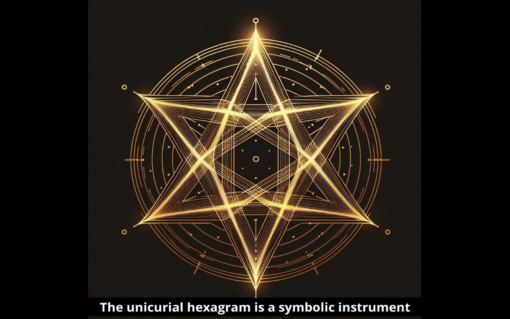The unicursal hexagram is a symbolic instrument in the Thelema religion that represents the union of opposites and universal unity. When the pentagram is placed in the unicursal hexagram, it symbolizes the connection between personal power and cosmic order, expressing the harmony of man and the universe.